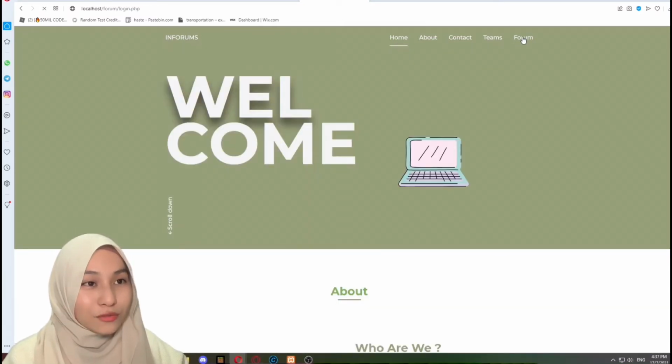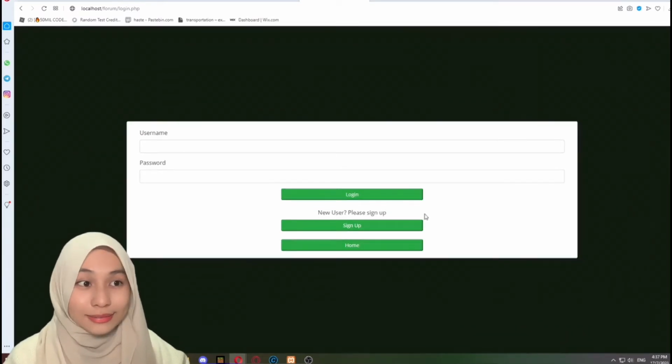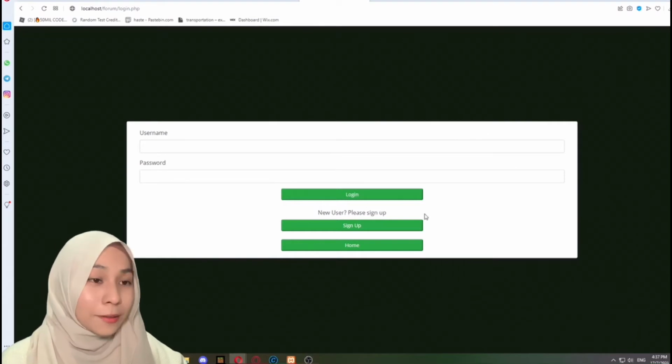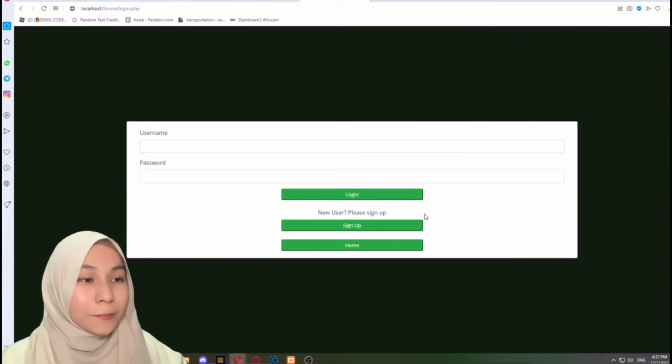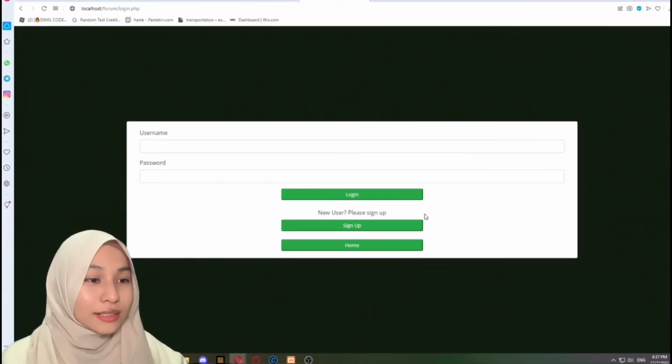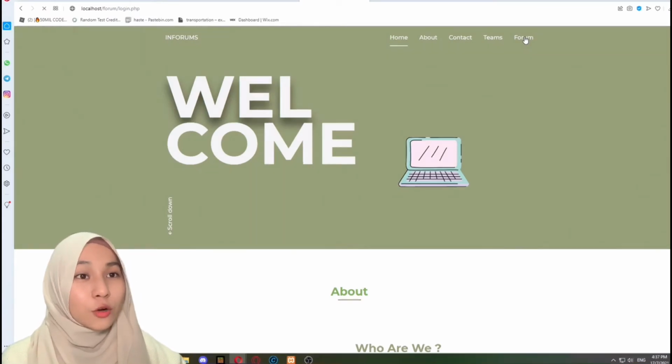When you click the forum, then it will appear this. This is our login page where the user need to log in if they have an account. But if they don't have it, then they need to click the sign up button. There's another button here which is home. Whenever the user or admin click the button home, it will go directly to our homepage back.